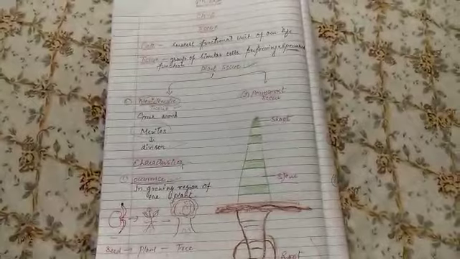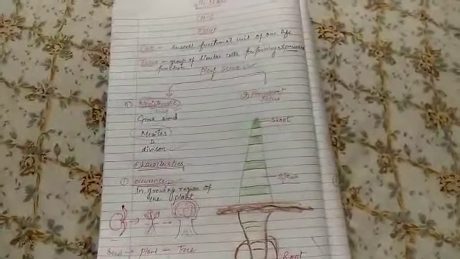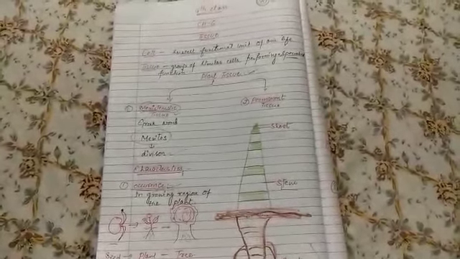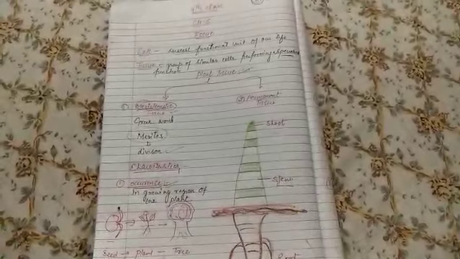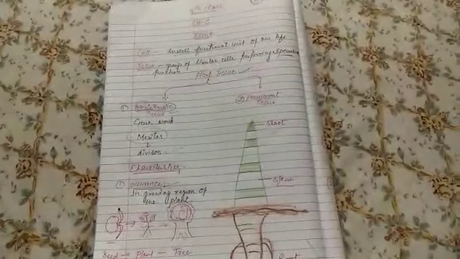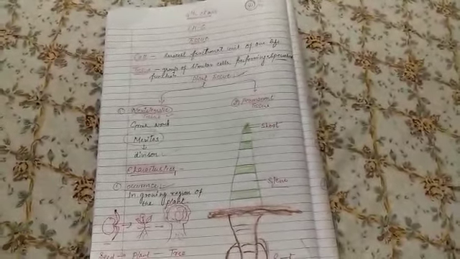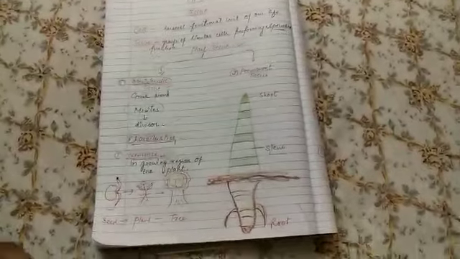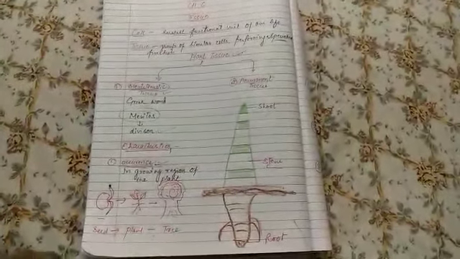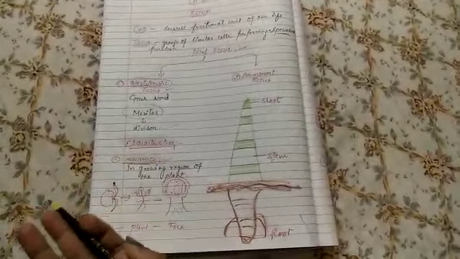The meristematic tissue is that which undergoes continuous division throughout the life of the plant, or we can say that the main focus of the meristematic tissue is the growth of the plant. Here we will discuss different characteristics of the meristematic tissue. Firstly, we have to know about the occurrence of the meristematic tissue.